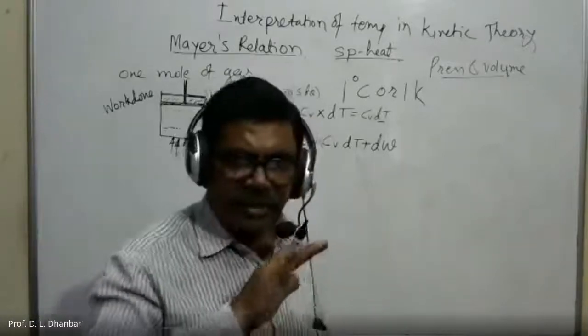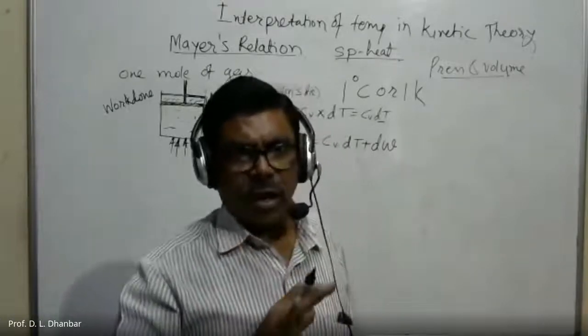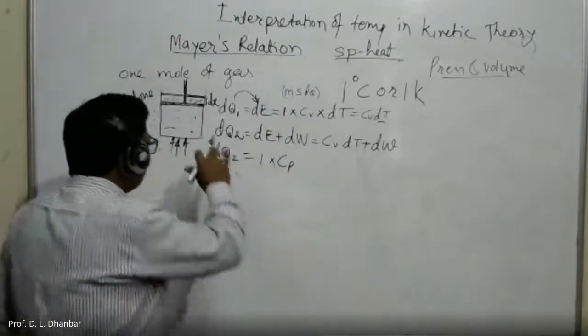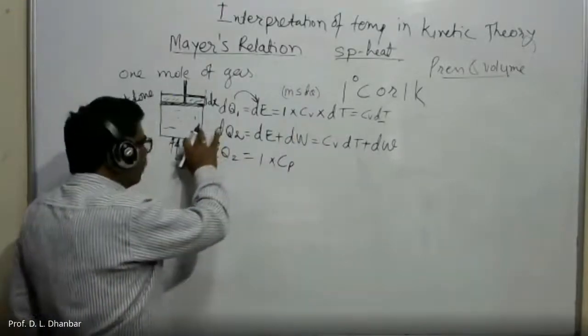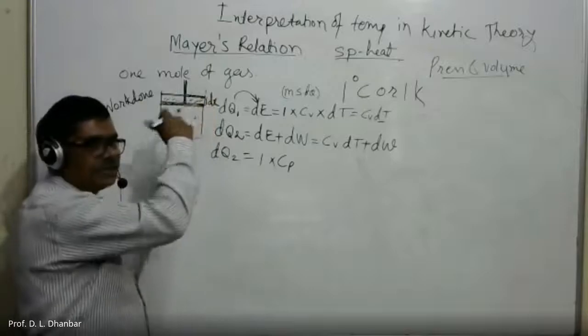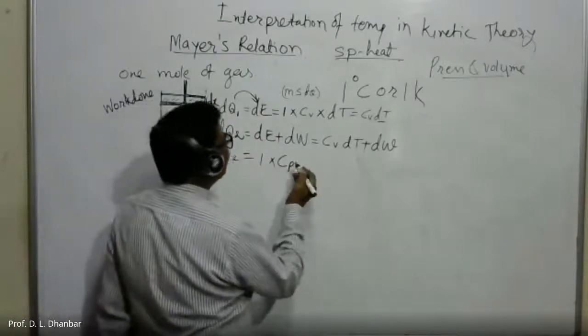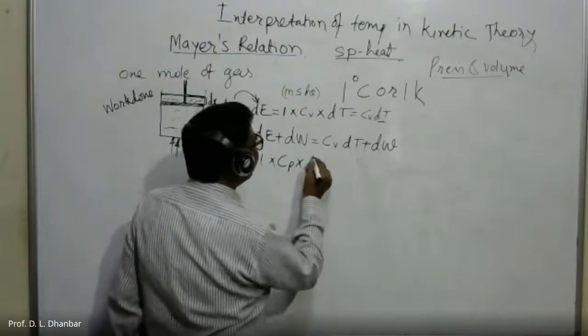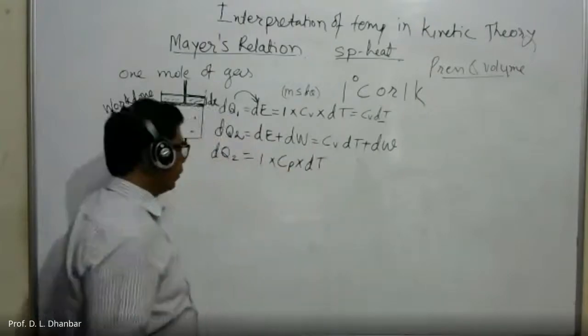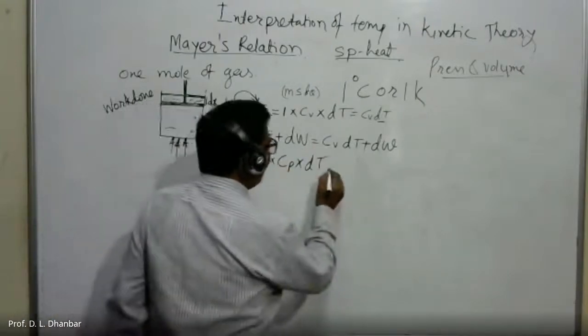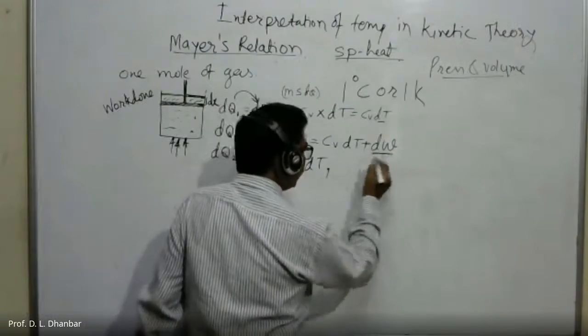In the first case, the pressure changes, volume is constant. In the second case, pressure is constant, whereas there is a change in volume. So this is specific heat at constant pressure, Cp, into rising temperature dT. Okay, this is one. Then our aim is to find out this dW.